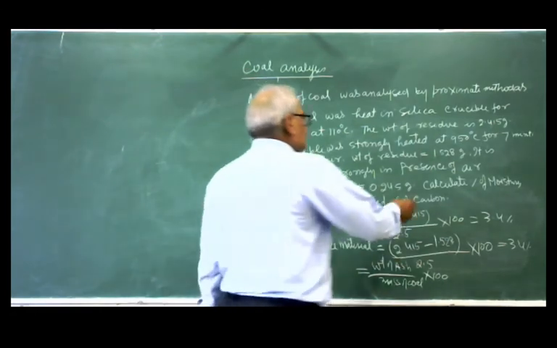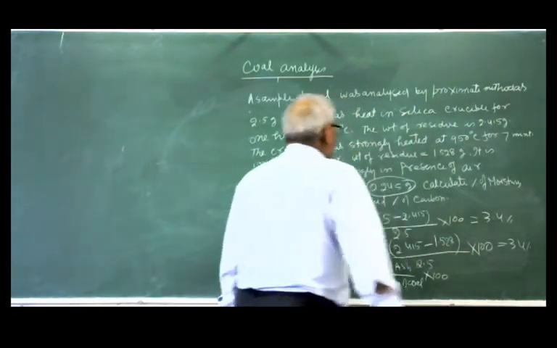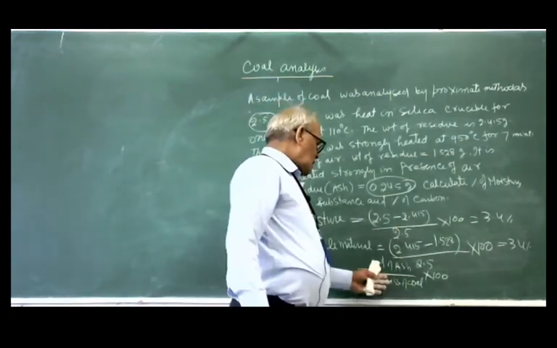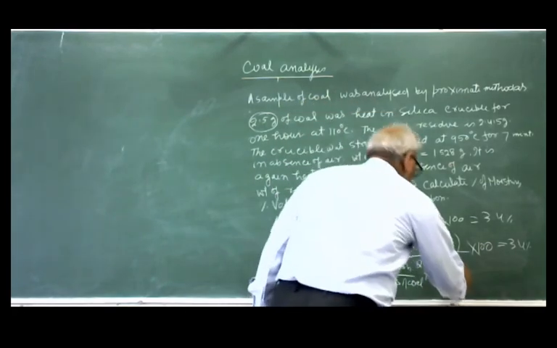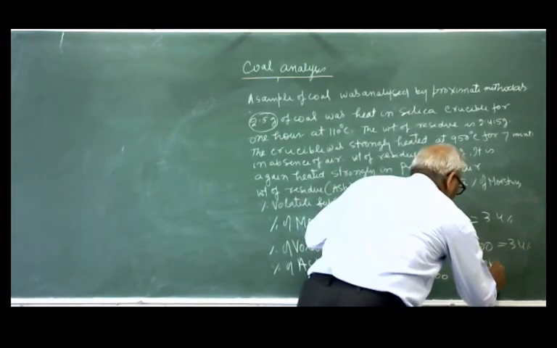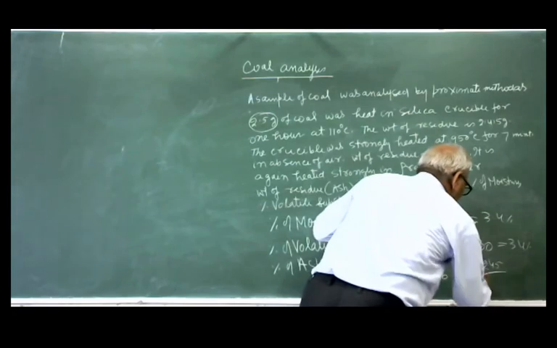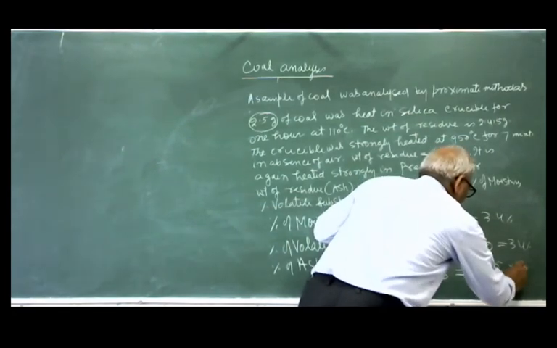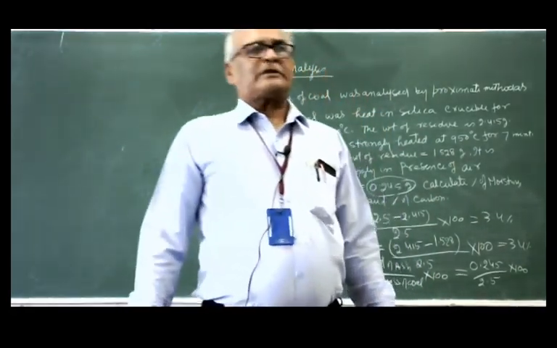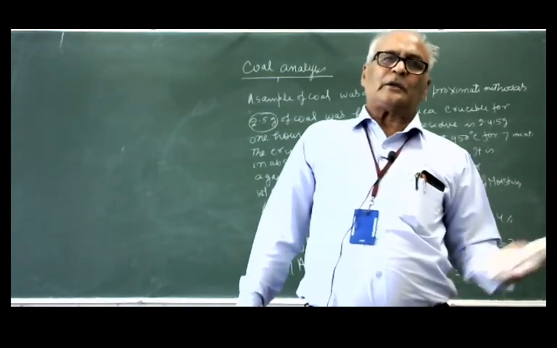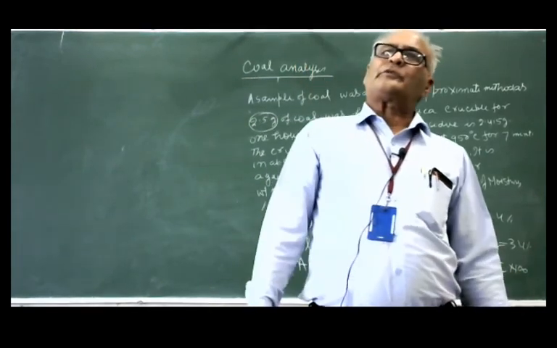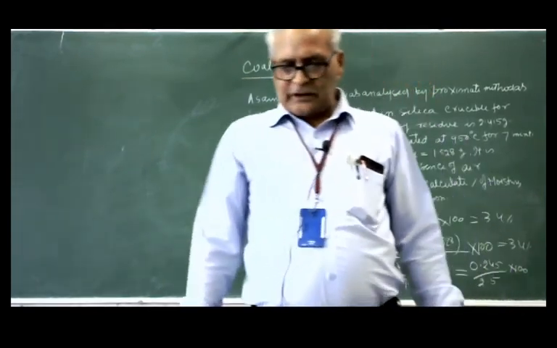What is the weight of ash? This is the weight of ash. What is the mass of the coal? This is the mass of the coal. So you can write here, it is equal to 0.245 divided by 2.5 into 100. So in this way, you can calculate the percentage of the ash, percentage of the moisture, percentage of the volatile material, add all percentages and subtract from 100, you will get percentage of the carbon.